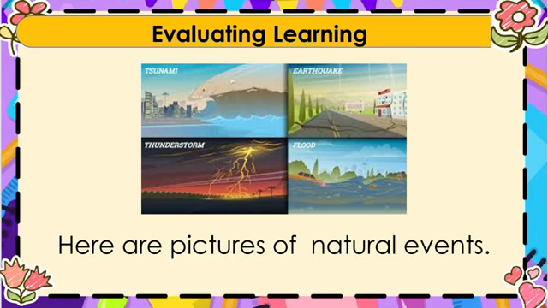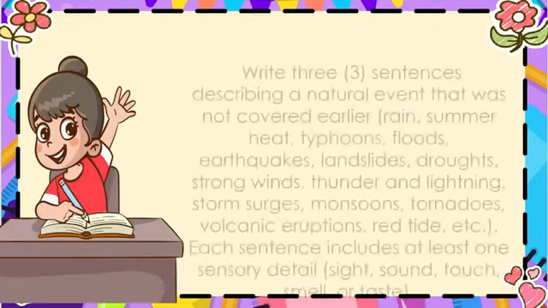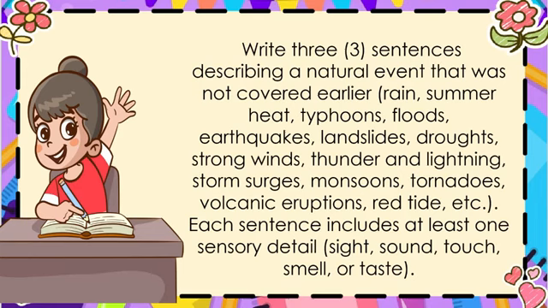Here are pictures of natural events. Write 3 sentences describing a natural event that was not covered earlier. Rain, summer heat, typhoons, floods, earthquakes, landslides, droughts, strong winds, thunder and lightning, storm surges, monsoons, tornadoes, volcanic eruptions, red tide, etc. Each sentence includes at least one sensory detail: sight, sound, touch, smell, or taste.